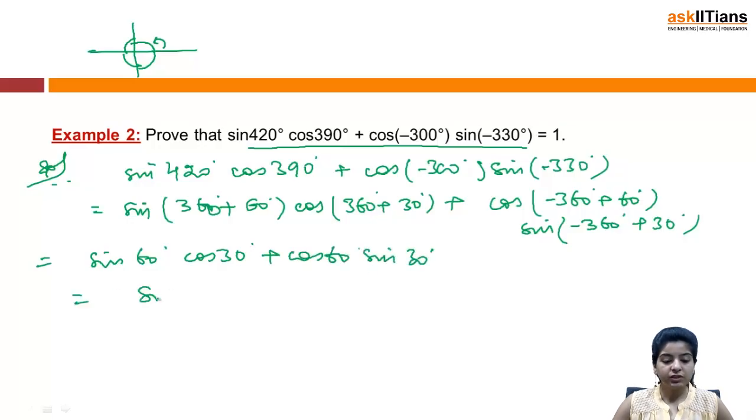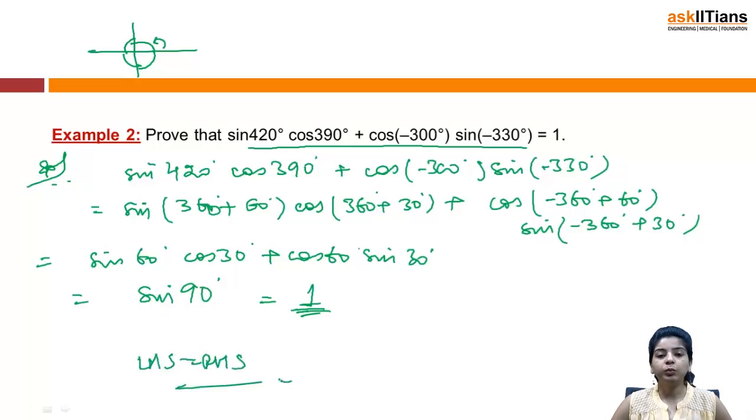So this becomes sine 90. We will be discussing the formula for this also, and if you don't know the formula as of now, you can just substitute the values of sine 60, cos 30 and so on, and you get the result as sine 90, which is 1, and therefore LHS is equal to RHS. We had to prove that this value comes out to be 1, and that is what we have proved.